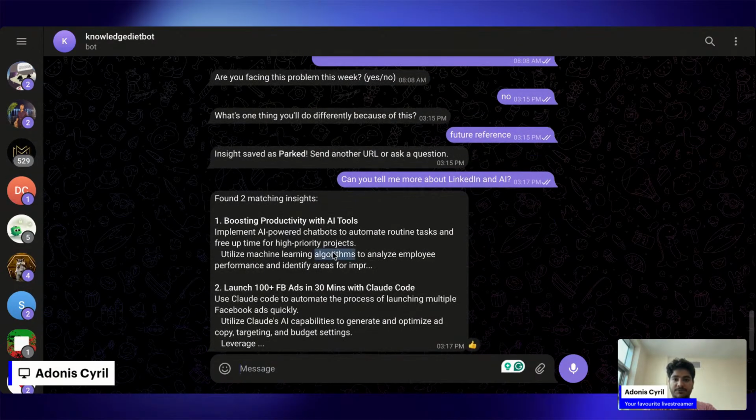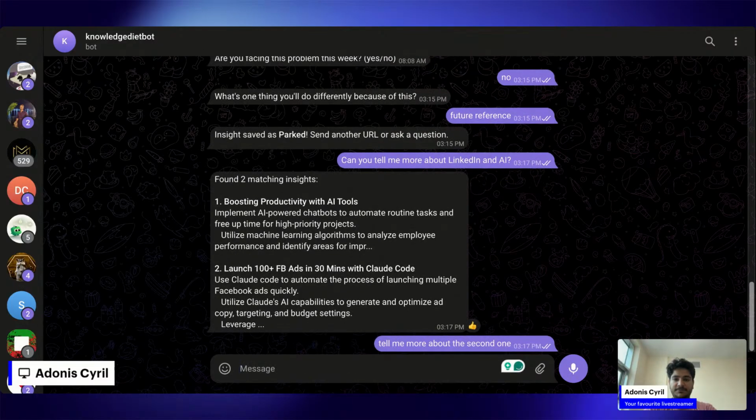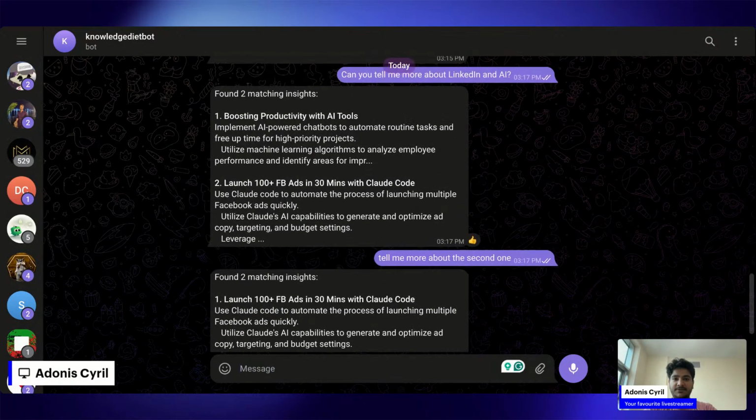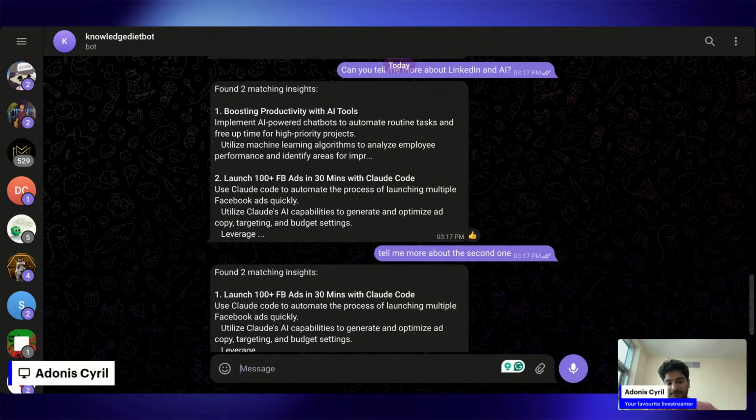Boom, boosting productivity. Tell me more about the second one. And also I would really like if it can give me, yeah, see, so it doesn't work through that. So this is the problem that I'll have to solve now.